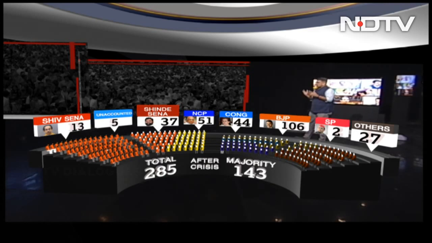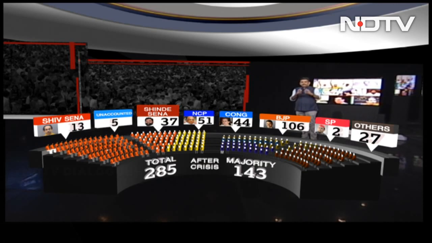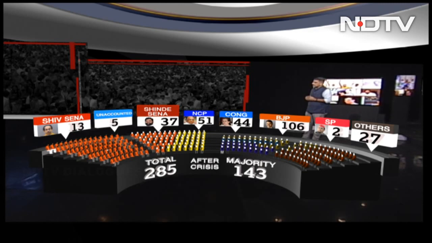NCP, which was at 53, 2 of their MLAs are in jail. If they are allowed to vote, then in the case of a floor test, this will become 53. But otherwise, right now, their strength is 51. Congress is at 44. The BJP at 106, SP at 2, and others at 27. So the total is 285, and the majority mark is 143.